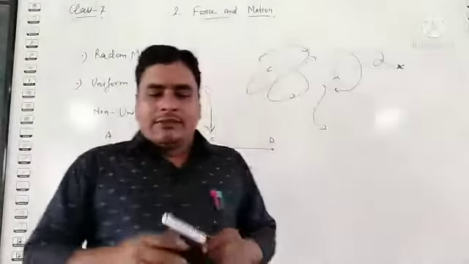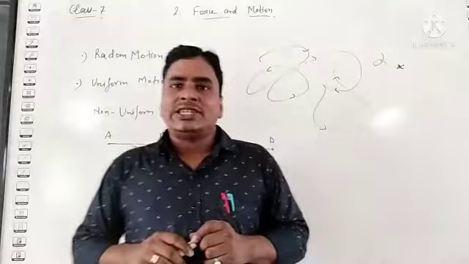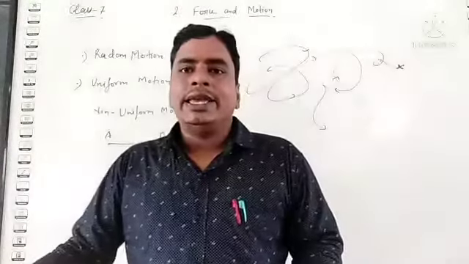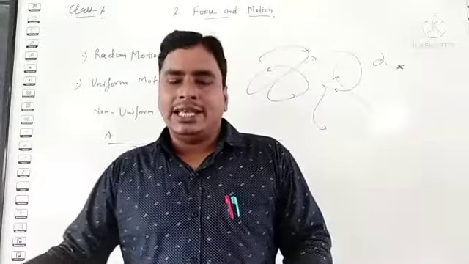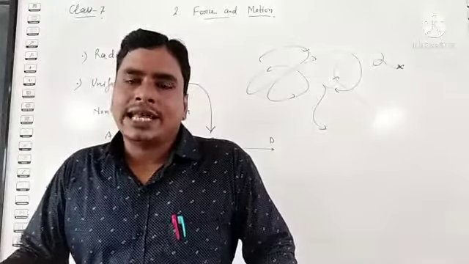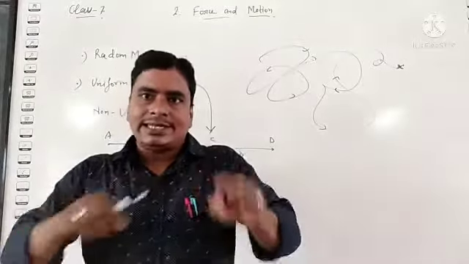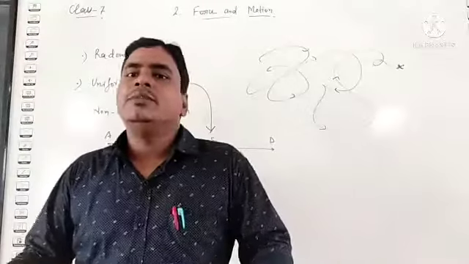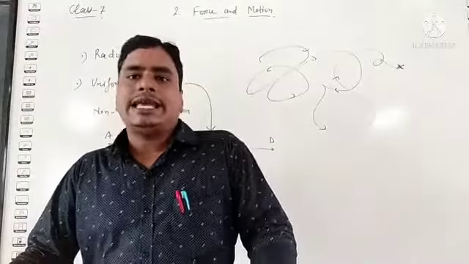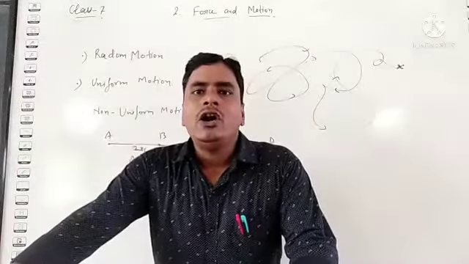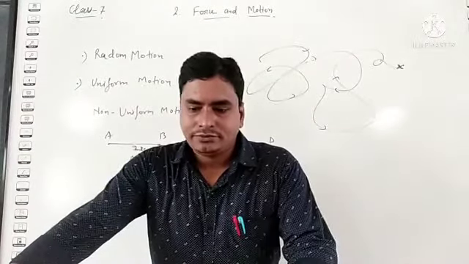For example, the motion of a cyclist when he is doing cycling. When a cyclist rides a bicycle, the motion of the cyclist is non-uniform motion.